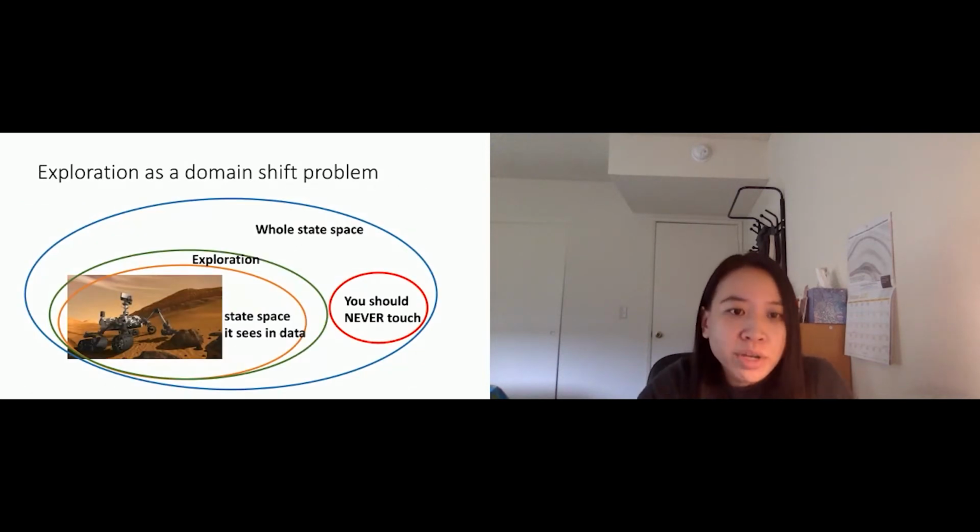So exploration can be regarded as a domain shift problem. For example, if we want to put a mouse rover into space or onto Mars, there's some historical data it has seen before. So the state space in the historical data is what it is familiar with. However, there's a whole lot of space that it cannot really have seen before in the historical data.